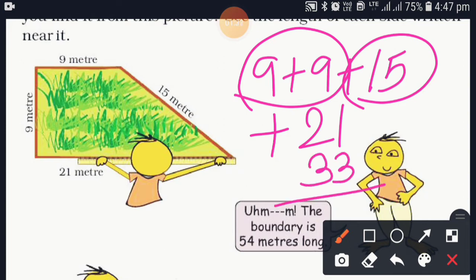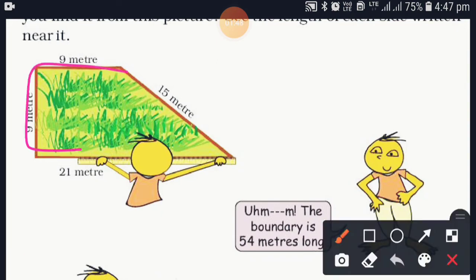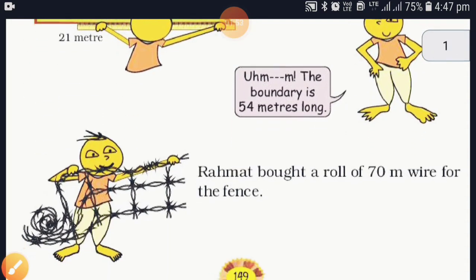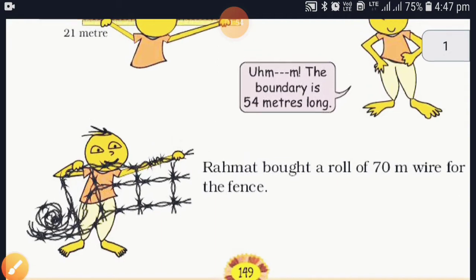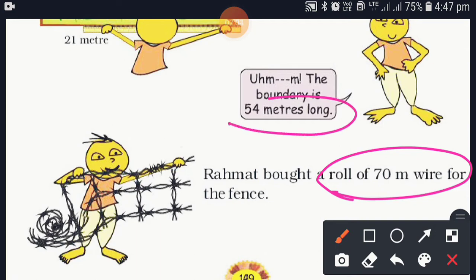So this will be hard. 1 plus 3, 4, and 2 plus 3, 5. Yes, our answer is right. So how many meters long will the wire be needed to cover this field? 54 meters long. Let's see now what happened here. Rahmat bought a roll of 70 meter wire for the fence. But he needed how many meters? 54 meters.